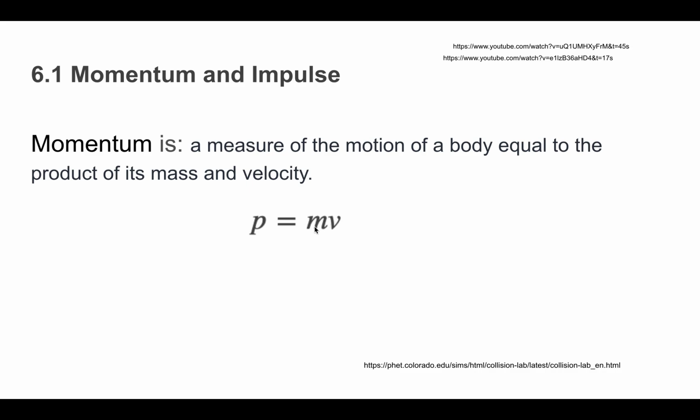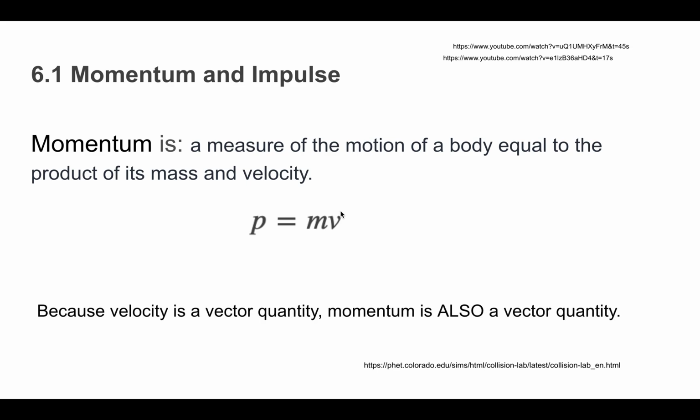A greater mass is going to result in more momentum, the same way a greater velocity is going to result in more momentum. Because the velocity is a vector quantity, meaning that it has magnitude and direction, momentum will also be a vector quantity. So momentum is going to be able to be negative or positive.